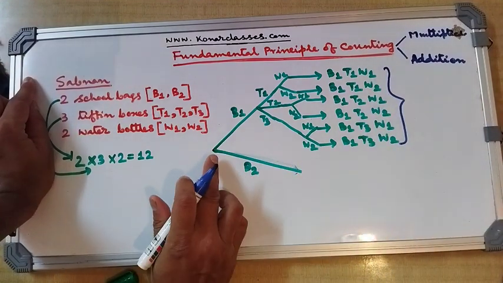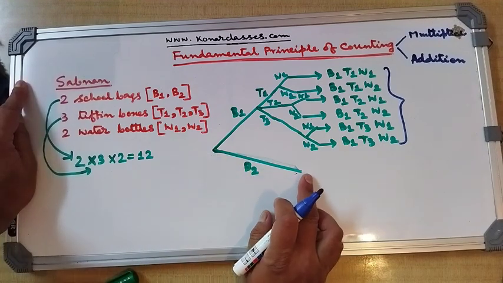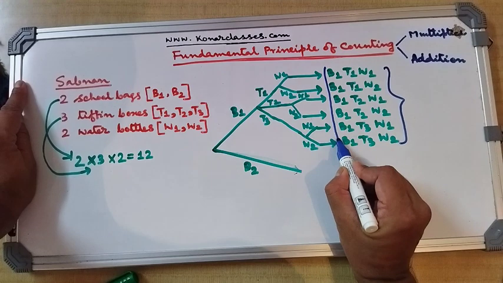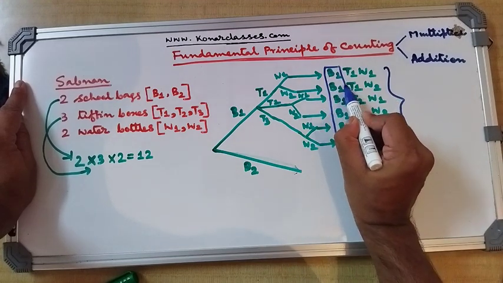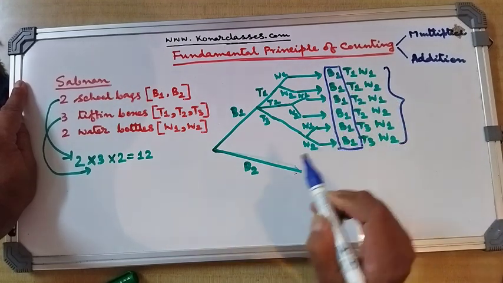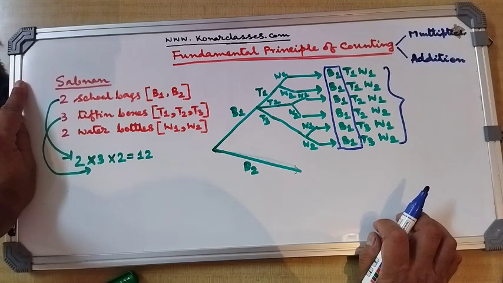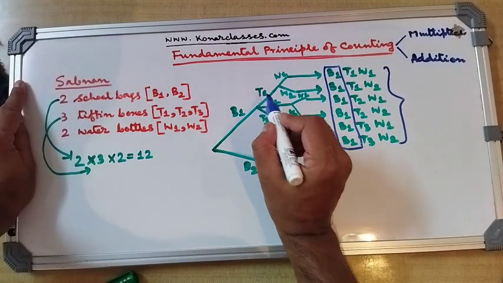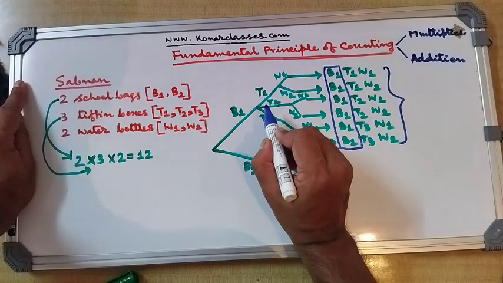Now similarly, if the bag B2 is chosen, then what will we get? All this B1 in the first 6 patterns will get replaced by B2. I am not drawing that tree structure, because it will be exactly the same as after B1.